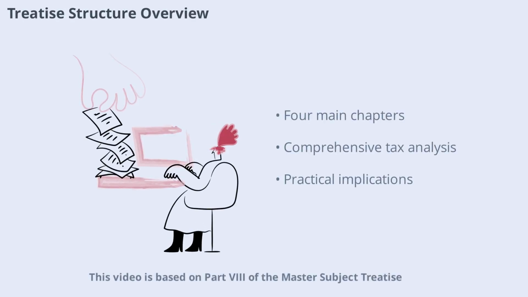This video is based on Part VII of the Master Subject Treatise, which consolidates all major tax threads discussed in earlier parts. We'll cover four main chapters: the Income Tax Act, 2025 Transition, Tax-Neutral Restructuring, Loss Carry-Forward, and the Taxation of Slump Sales and Indirect Transfers. Each chapter builds on the previous, ensuring you have a comprehensive understanding of both the legal framework and its practical implications for M&A deals in India.